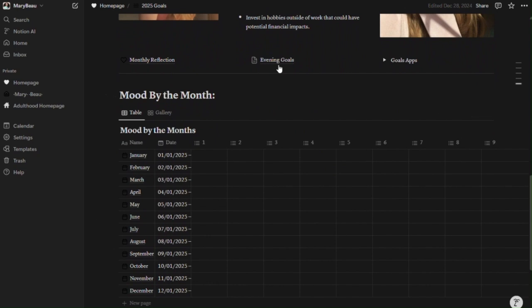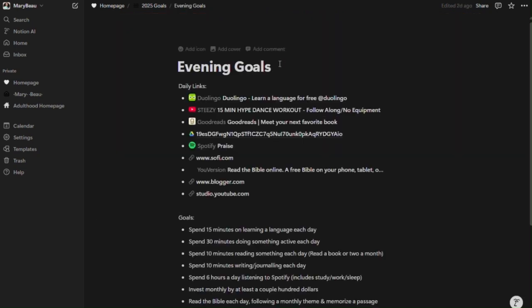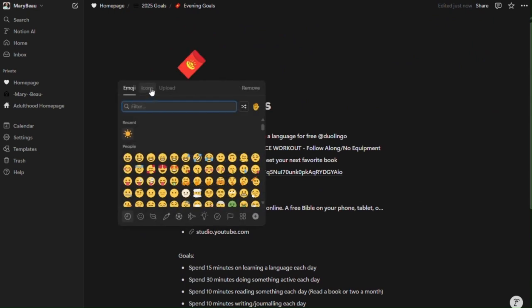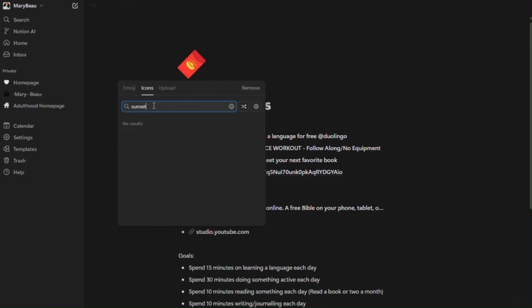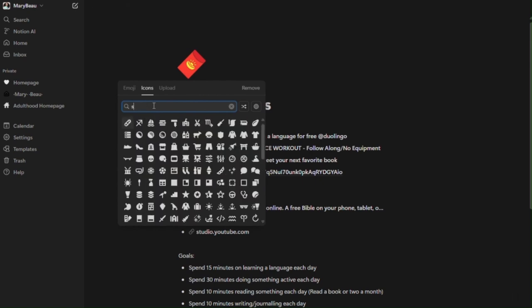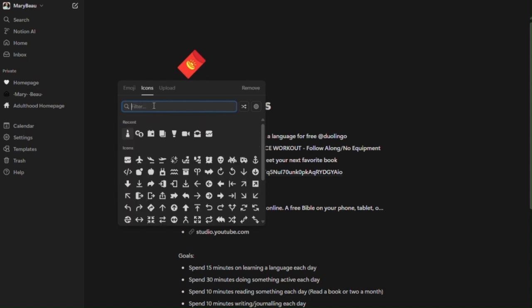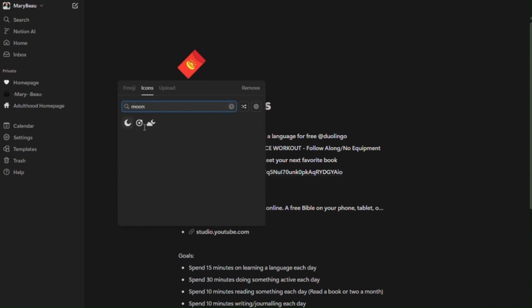Now, I can already tell you right now, what I have used the most of everything in 2025, the whole 2 weeks that we've been into so far, is this specific page here. I created a separate link page for my evening goals because I know that that's what I want to focus on. And I'm over here decorating to make sure everything has an icon. I prefer it that way, but you don't have to. All of these are clickable links.